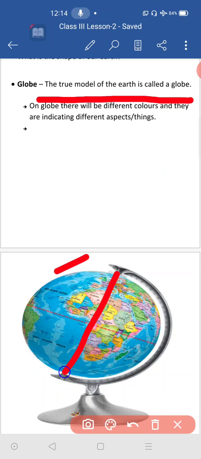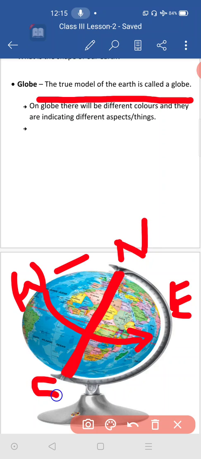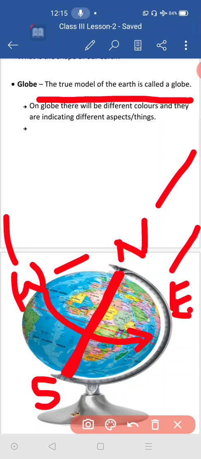Then this is called the axis. We are calling this one the axis. And our earth is moving from west to east. This is the western direction. Okay, this is the eastern direction. Keep it in your mind that it is the eastern direction. And this is always called north. And this is called south. Southern direction. Eastern direction, western direction, northern direction, southern direction.